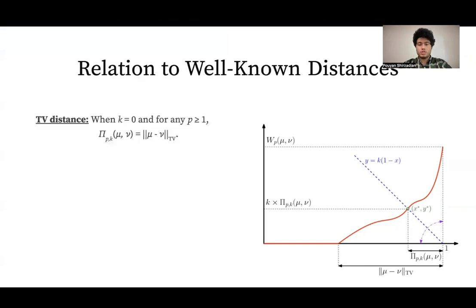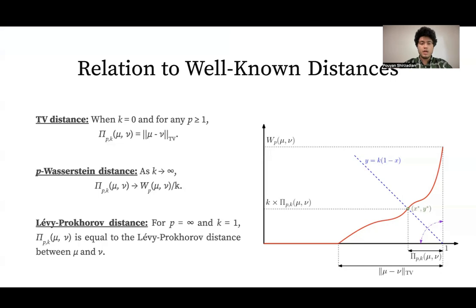Using this interpretation, we can see that when we set k equal to 0 and for any p greater than or equal to 1, our distance will be simply the TV distance between mu and nu. Furthermore, as k goes to infinity and this line becomes a vertical line, our distance also goes to be 1 over k times the p-Wasserstein distance between mu and nu. Finally, we show that for p equal to infinity and k equal to 1, our distance is simply the Levy-Prokhorov distance between mu and nu.